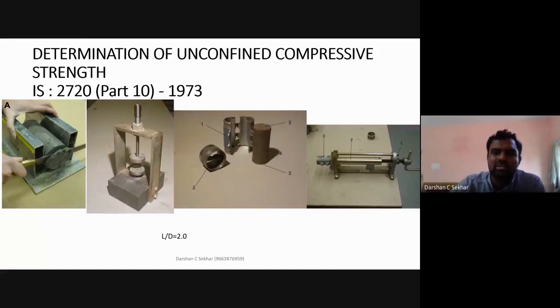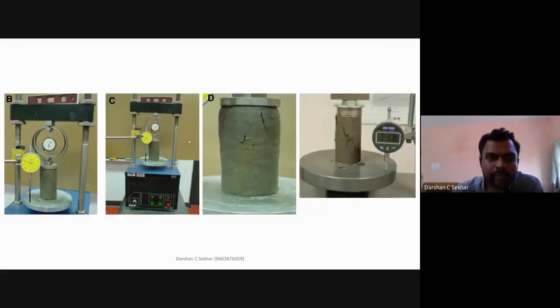You can take the side and push this like a core cutter, push this thing, remove the soil sample, then trim off the soil sample such that the L by D ratio is 2. Otherwise, you fill up the soil sample, ensure that it has the same density, then cut off the excess. Once you have done this part, then you have a proving ring reading here.